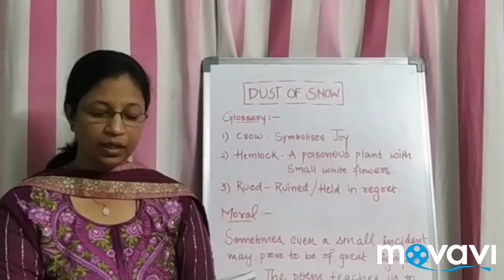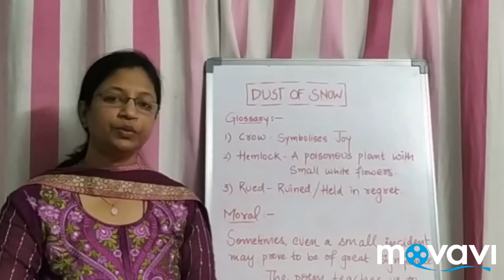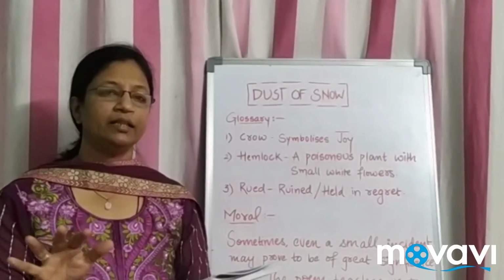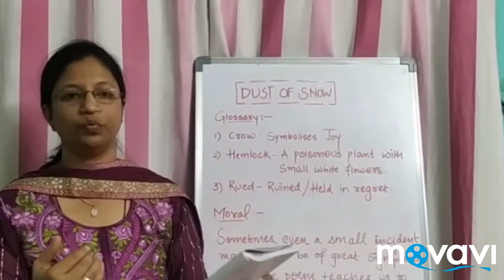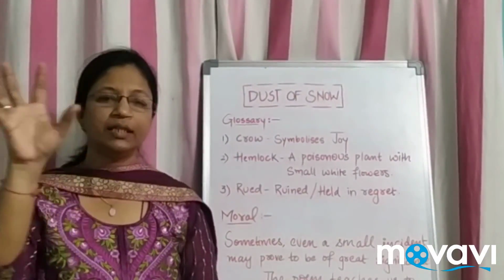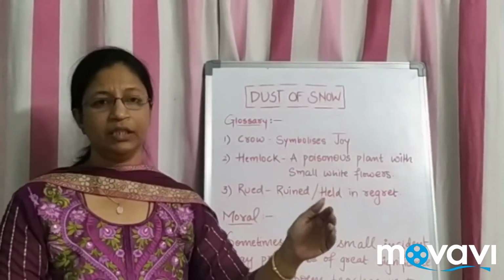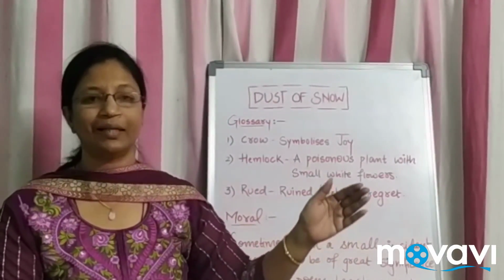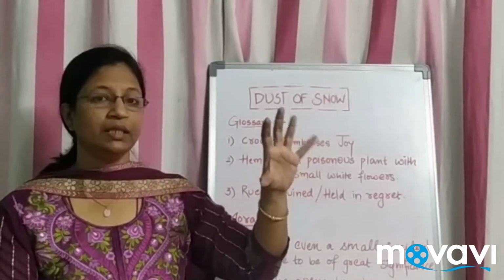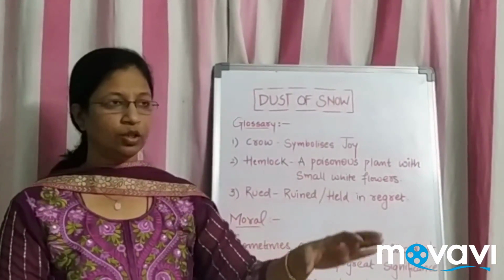The way a crow shook down on me the dust of snow from the hemlock tree. One day the poet was walking through the snowy area, and everywhere you see the snow, and the snow is white, and sometimes it happens that we are very sad. It's not that pleasurable. The total white, and there is nothing colorful in between. You go to that area, you're walking, and slowly he went and stood under a small tree. He did not realize that it was a hemlock tree. But it was a hemlock tree, which symbolizes that he was in distress. He was in little sadness. He goes and stands there.